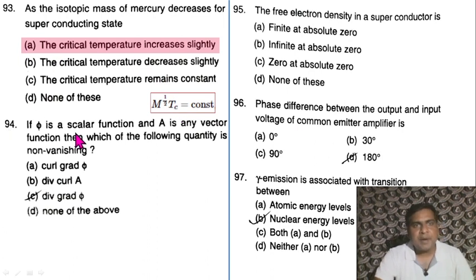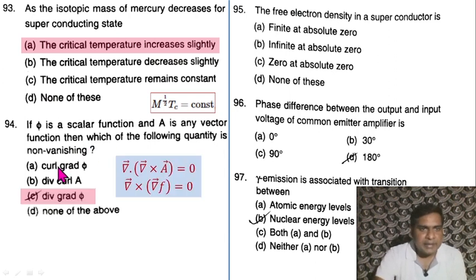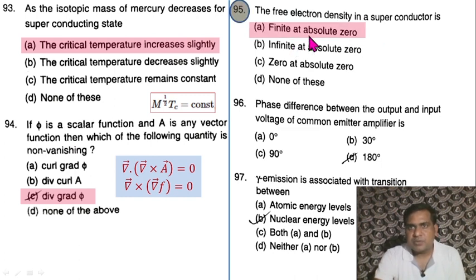Question 94. If phi is a scalar function and A is a vector function, which of the following quantities is non-vanishing? A and B are vanishing. Curl of grad phi is equal to 0, divergence of curl A is equal to 0, but the other is not a vanishing quantity. So option C is correct. Question 95. The free electron density in a superconductor should be finite at absolute 0. Cross-check from your side, it is in the gray list from my side.